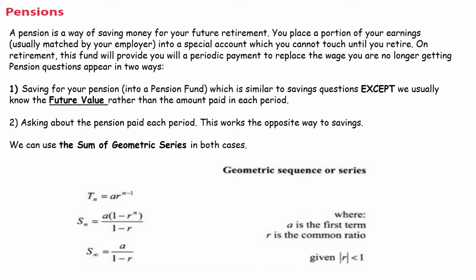to have when we retire. So then the second way that we can be asked about pensions, and this is often why students aren't fans of pensions, is we could be asked about the payments that are made after you've retired.